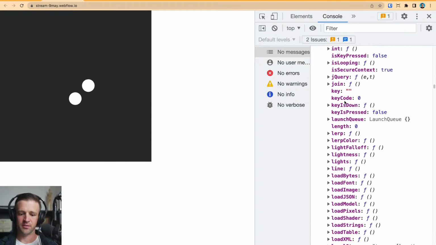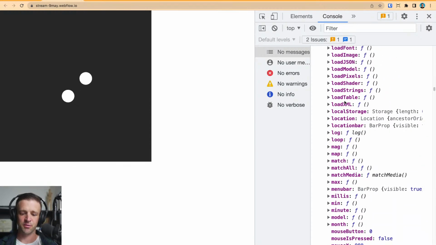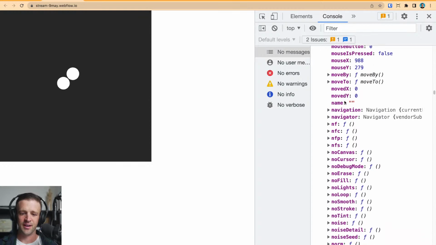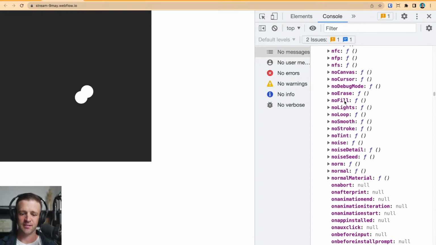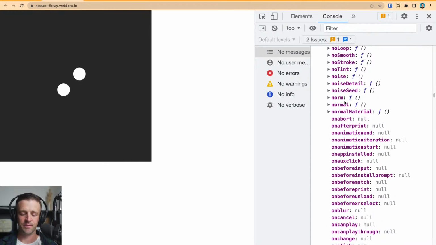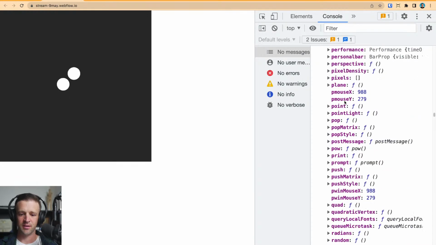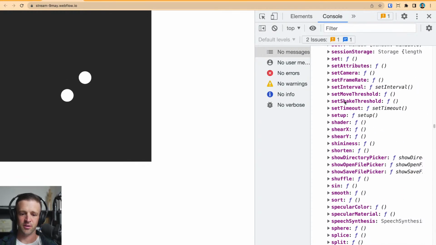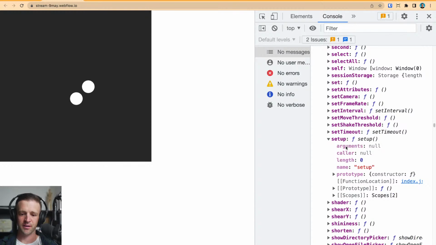So I'm just scrolling down here. There's all sorts of stuff in here. In here you would find document, navigator. Yeah, that's something I use. I do use querySelector a lot, but that exists on the document object. What are we looking for in the first place? We're looking for draw and setup. So I already passed draw. That would have been a better one to look at. So here's setup right here.